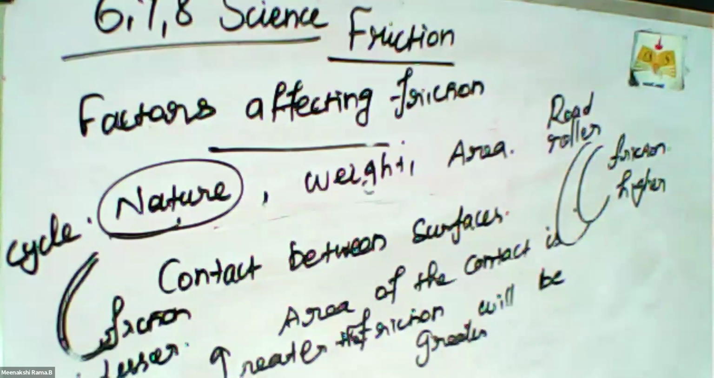Students, is there any doubt in this part? What is friction? What are the types of friction? Static friction and kinetic friction. The kinetic friction is also divided into two categories: rolling and sliding. And the next topic is factors affecting friction. Okay.